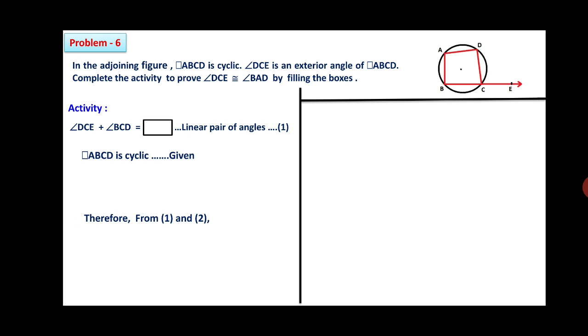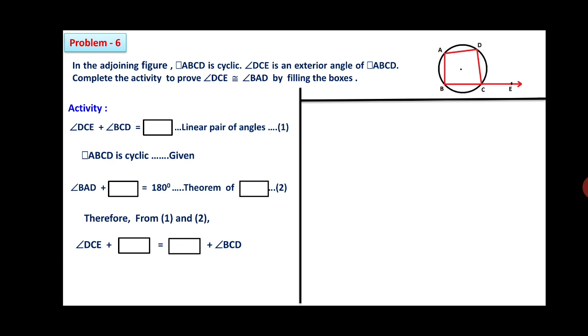Therefore, we can write from 1 and 2 that angle BAD plus box is equal to 180 degrees, theorem of dash dash. Reason we have to write there. Therefore, angle DCE is equal to box plus angle BCD from 1 and 2. We are going to write that one. Therefore, angle DCE is, we are getting what the answer that you have to write over there. We will continue with the solution.